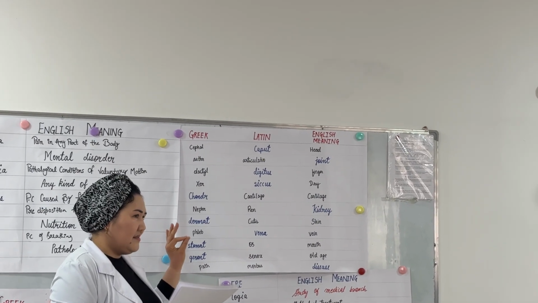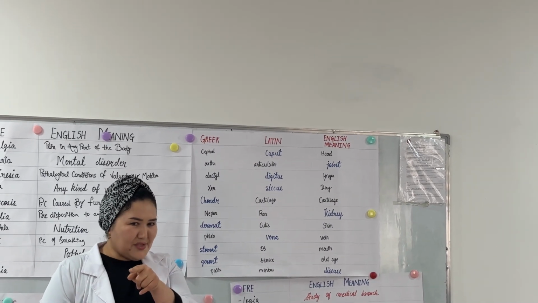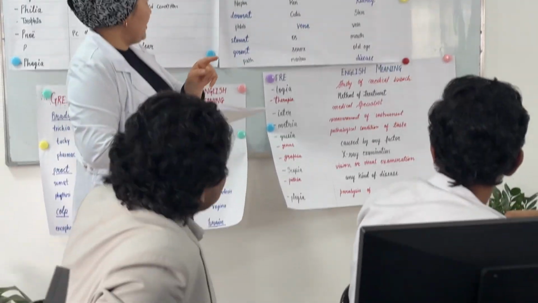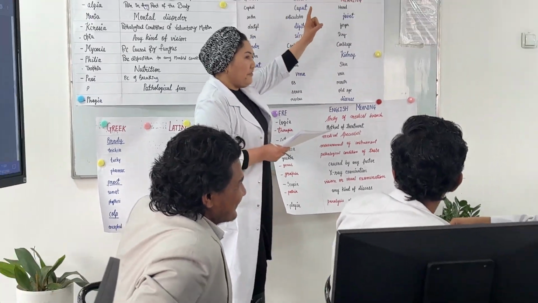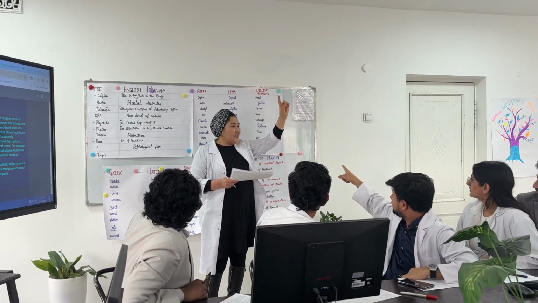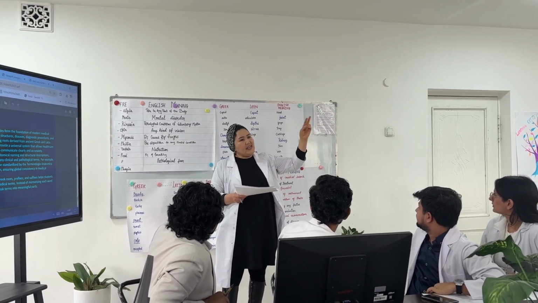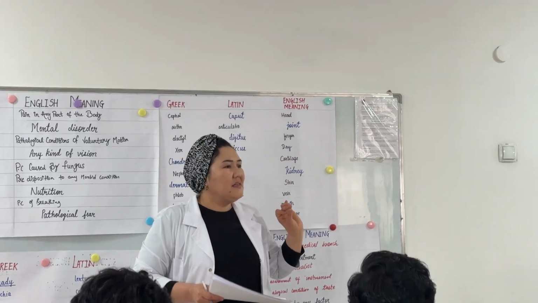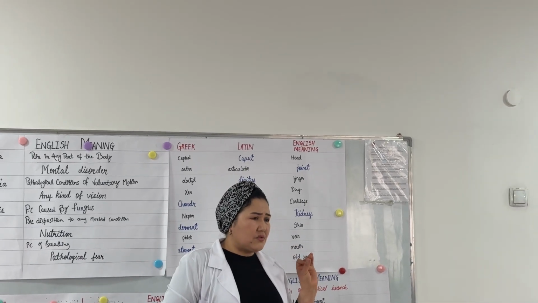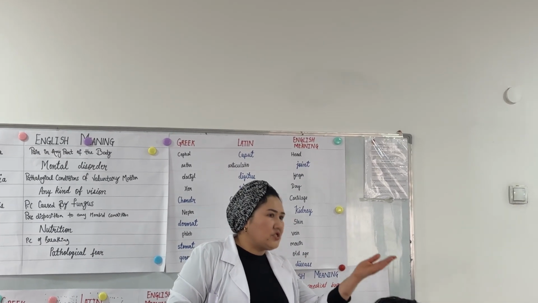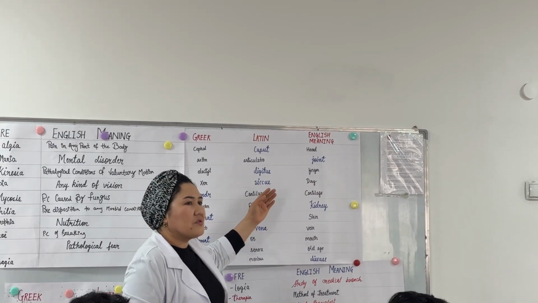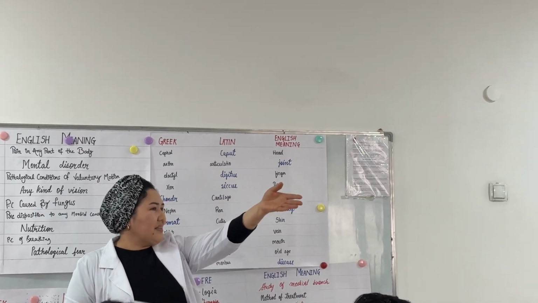Really? Yes. Actually, the finger, guys: in Greek it is used as dactyl, and the Latin equivalent is digitus. It should be pronounced digitus.